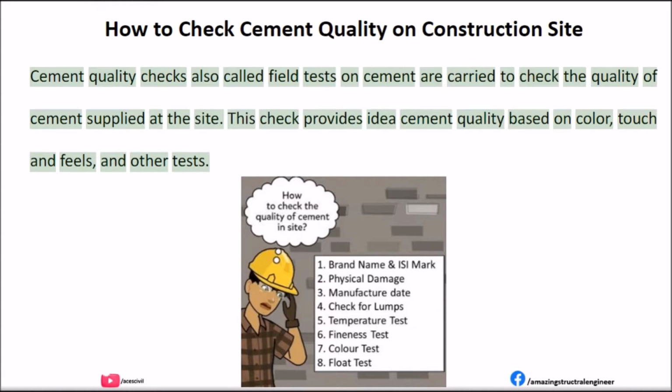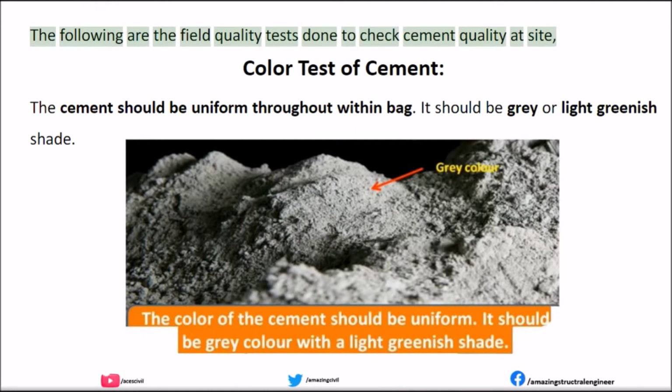This check provides an idea of cement quality based on color, touch, feel, and other tests. The following are the field quality tests done to check cement quality at site.